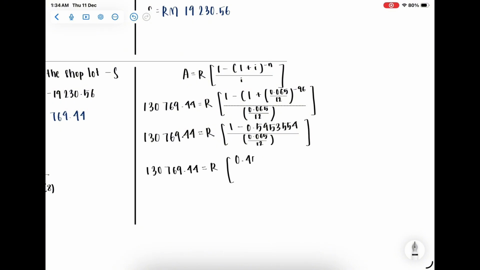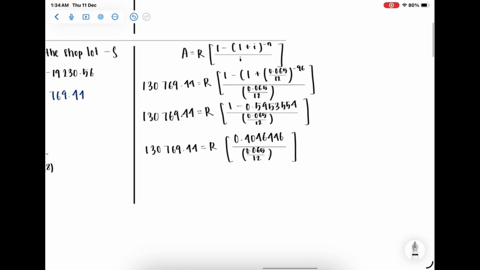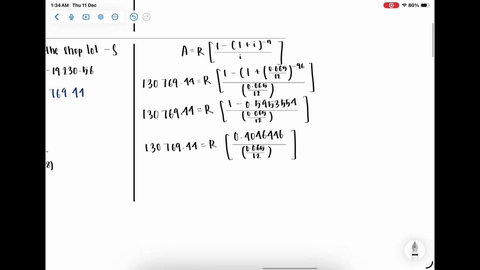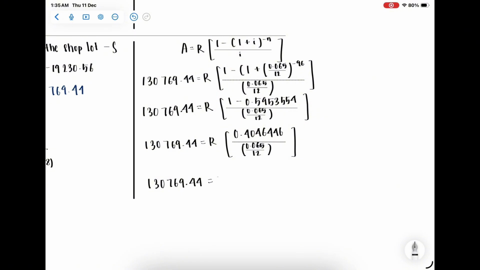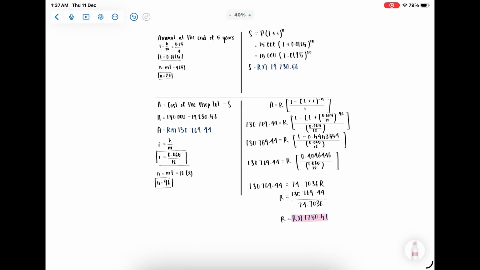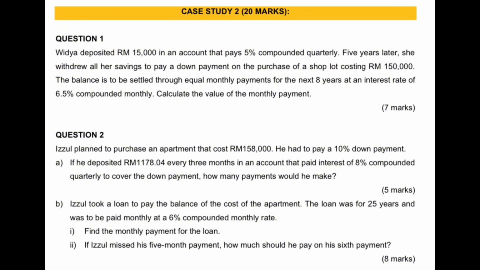For the left side, 130,769.44, and the right side equals R open bracket 0.4046446 over open bracket 0.065 over 12 close bracket. Left side 130,769.44 and the right side equals 74.7036 R. The final answer is RM1,750.51.